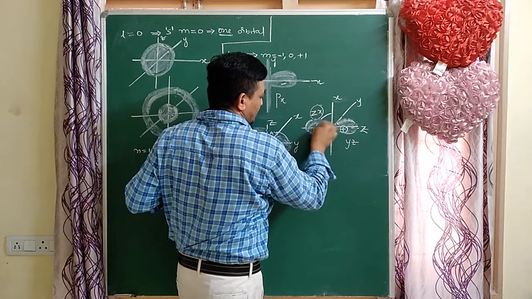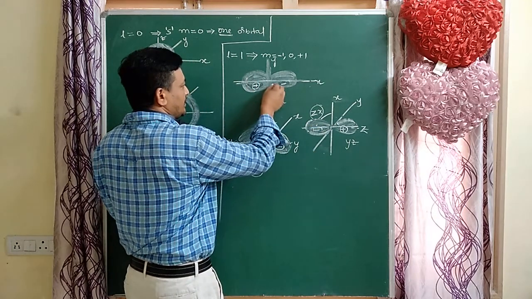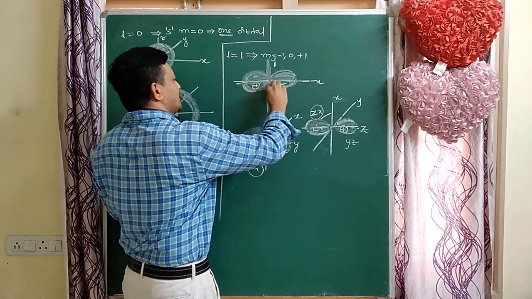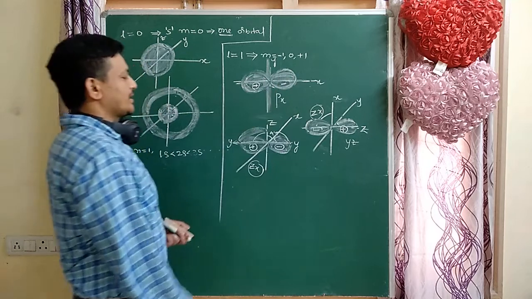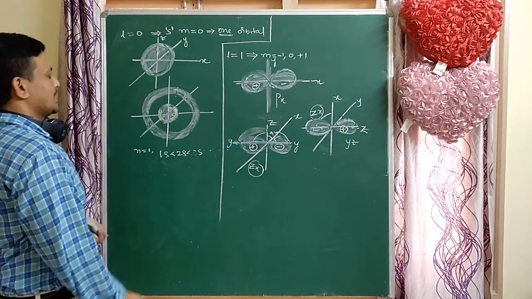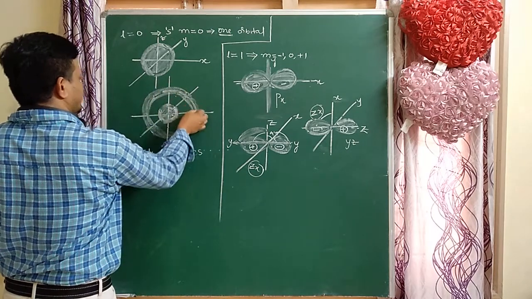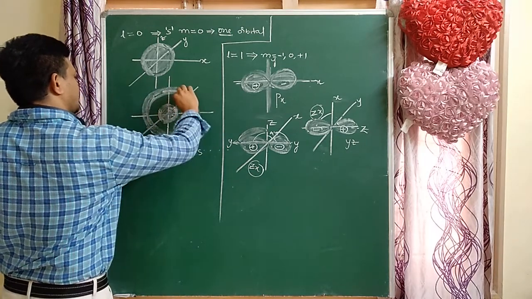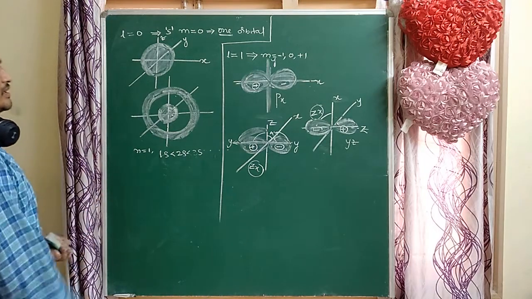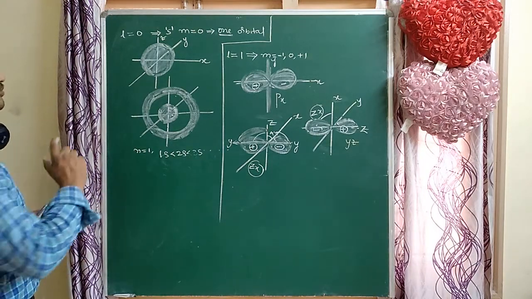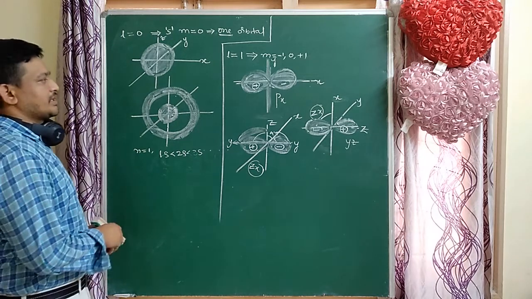So here probability along the z, here probability along the y, here probability along the x. The p orbital is a one directional orbital. The s orbital has all directions equal, zero directions, a non-directional orbital. All directions have equal probability, equal distribution. So next for d orbitals.